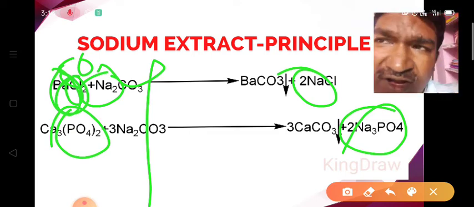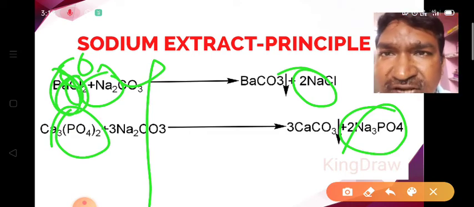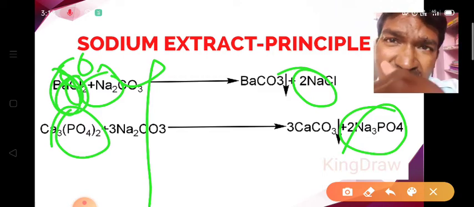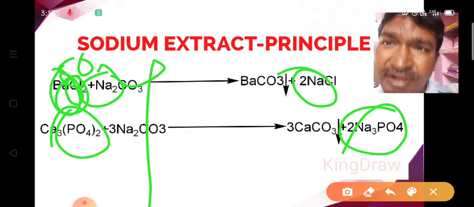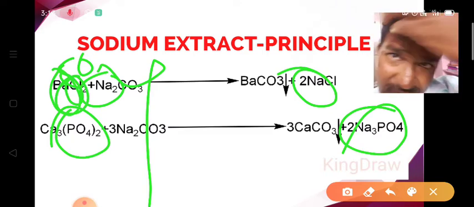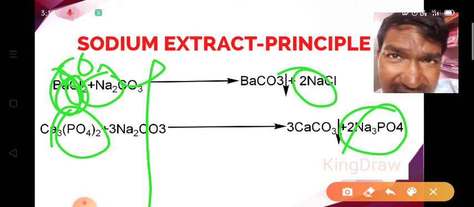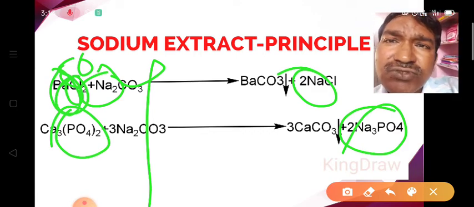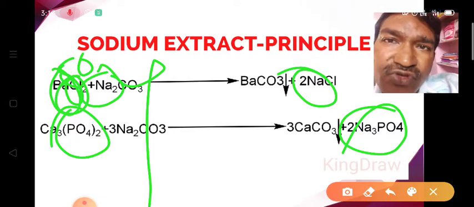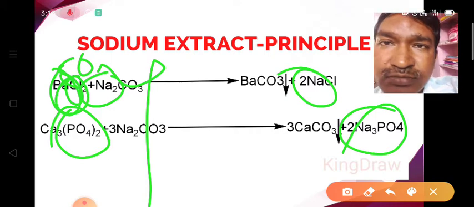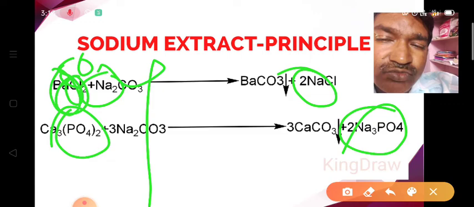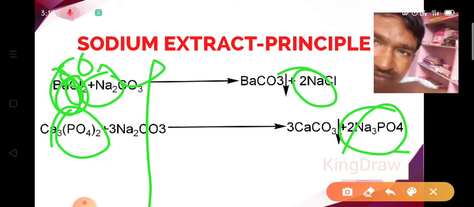And the purpose of preparing the sodium extract is that we convert heavy metal salts into sodium salts, and we have to remember that all sodium salts are soluble in water. As a result, the anions go into the aqueous solution in the form of sodium salts, and we can easily use them for the identification tests.